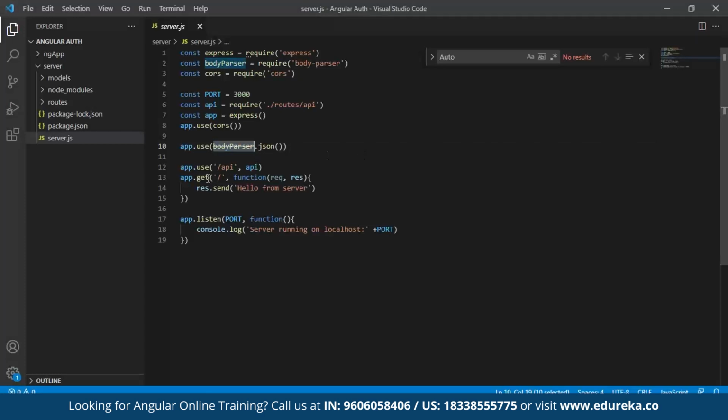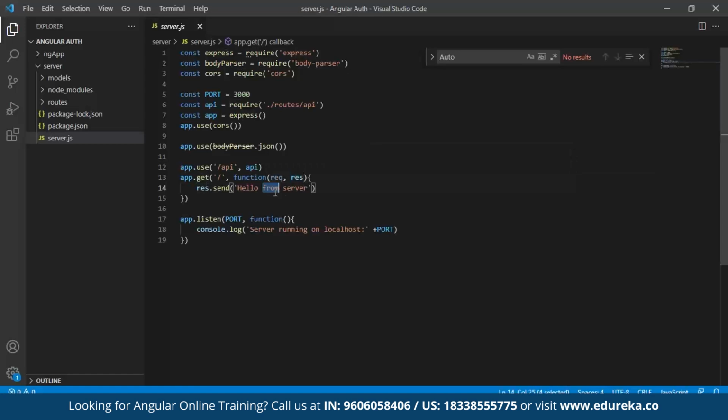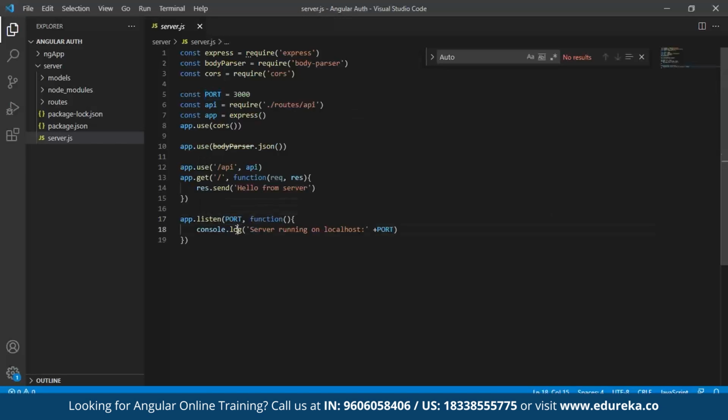Once you do that, make sure you give your GET API as well. This is to make sure that we get our request and response from the server. And we can just send a message saying hello from server. That is, when you get to port number 3000, the server will be activated if the server is responding. The next thing is to listen to requests on a specific port. For that, we have to give a listen, specify the port number, and console log saying server is running on localhost, specifying the port number.